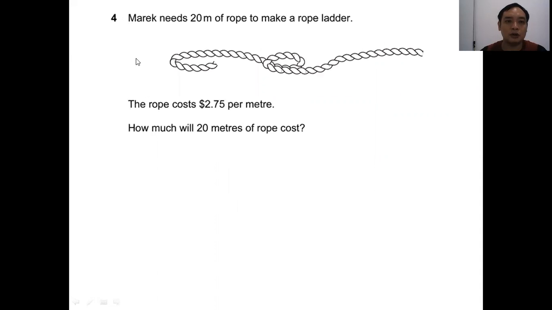Question 4. Marek needs 20 meters of rope to make a rope ladder. The rope costs $2.75 per meter. How much will 20 meters of rope cost? So $2.75 per meter. If you need 20 meters, you just take 2.75 multiplied by 20 equal $55.